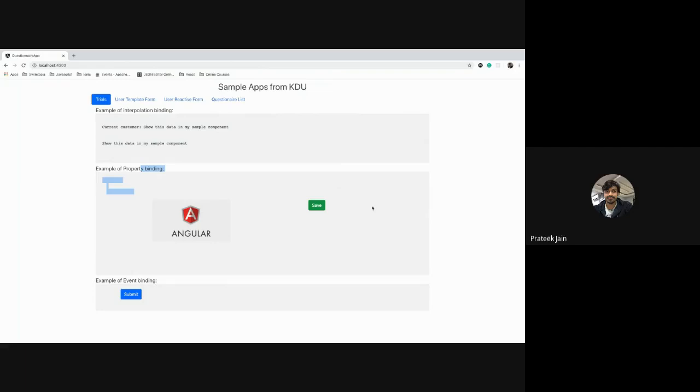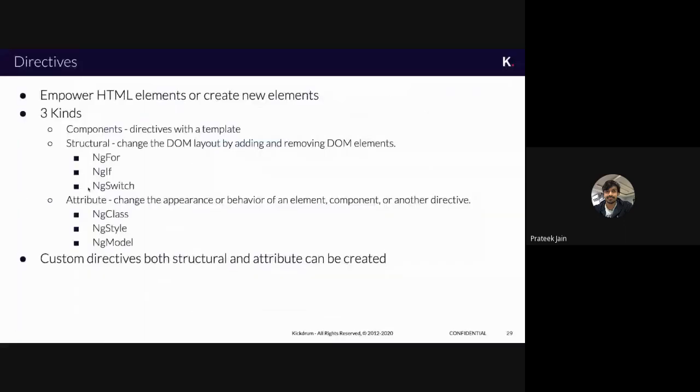That is the structure. If I remove this element, for example the interpolation binding, I am removing one element from there. If I want to add something, I am adding some element. So the simplest definition for structural directive is, whenever you are dealing with adding or removing DOM elements from your HTML page, you can use structural directives for that purpose.